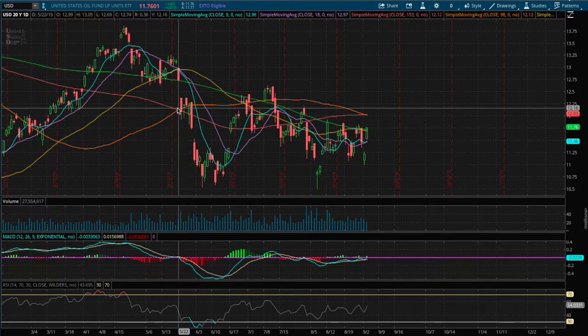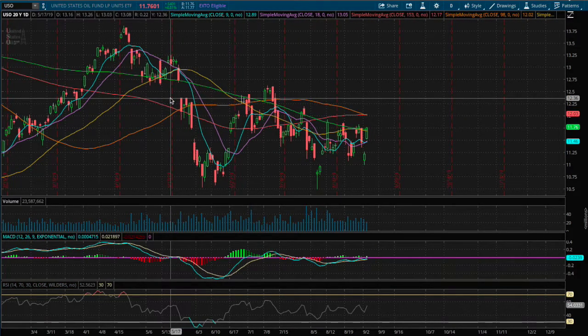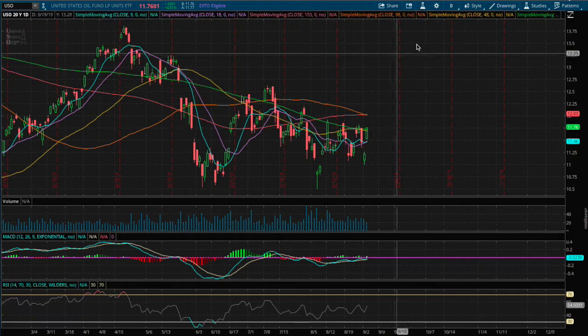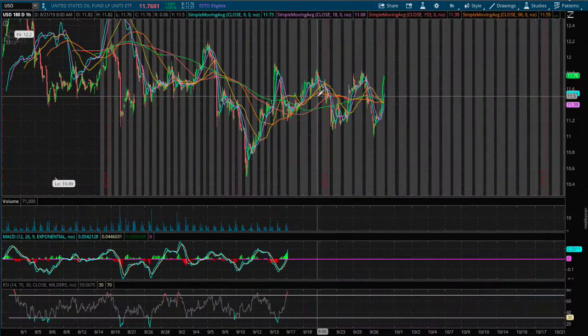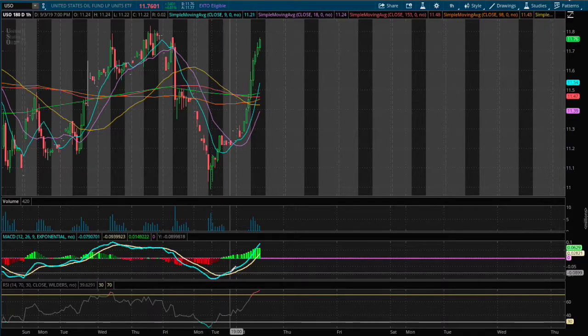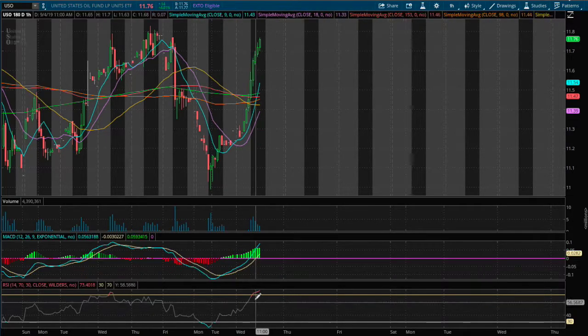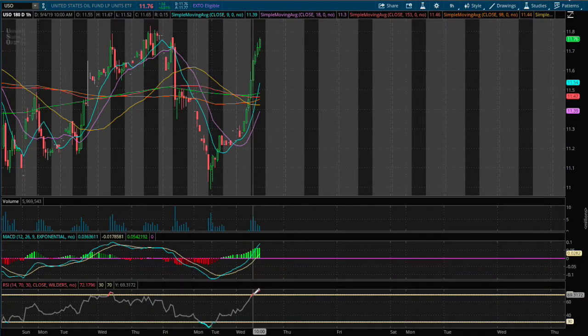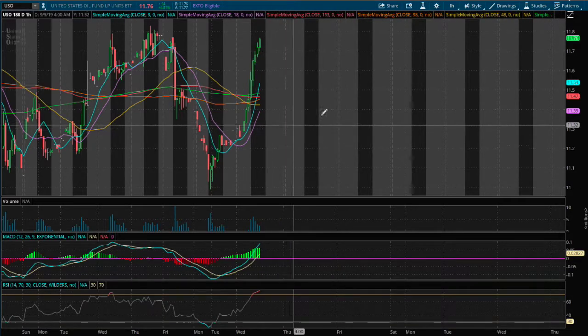Hello viewers, in this video I'll be going over WTI crude oil, ETF ticker symbol USO. So let's check the 1 hour chart. We do have a nice reversal from a negative MACD to positive MACD. However, we are overbought on the 1 hour RSI on Wednesday.